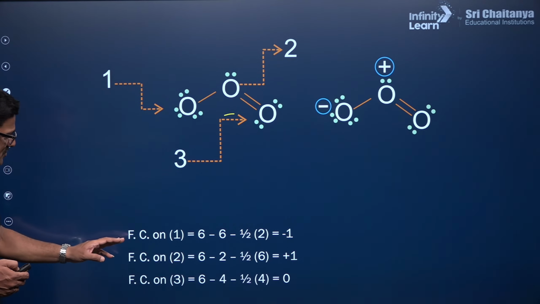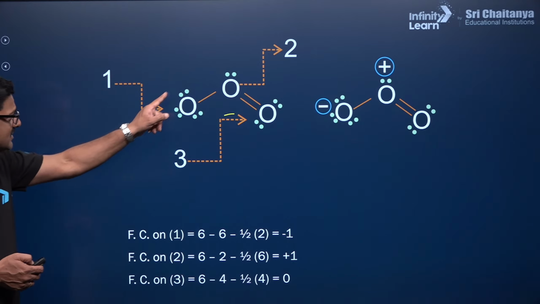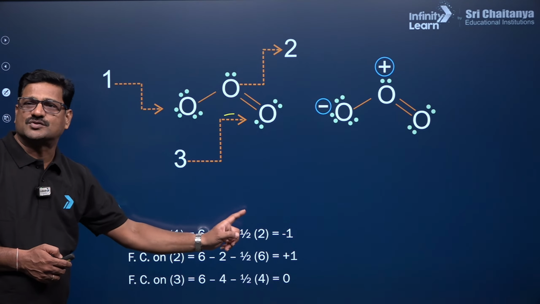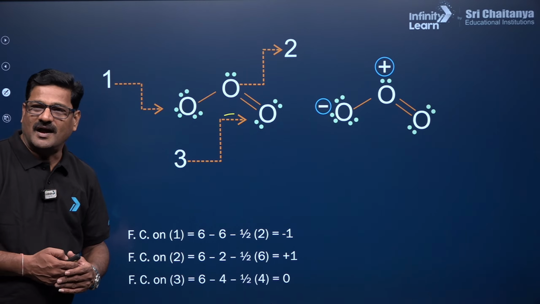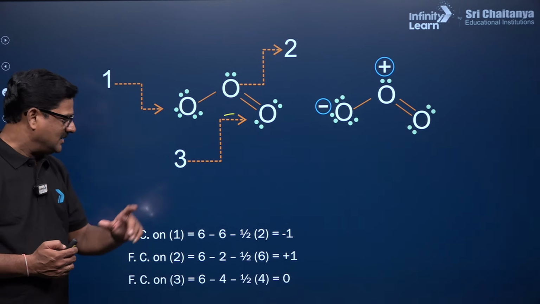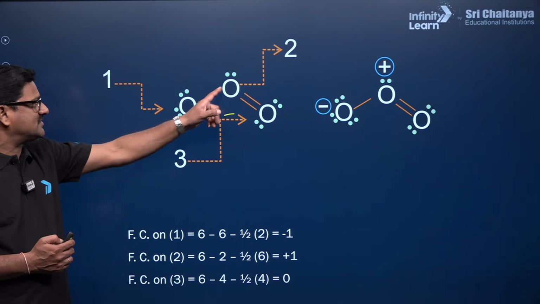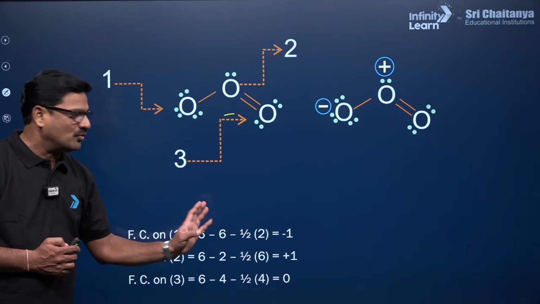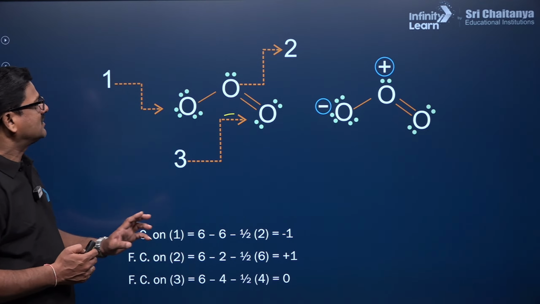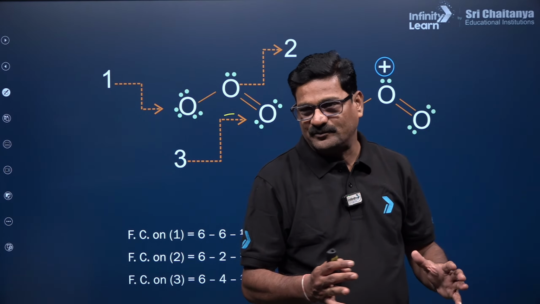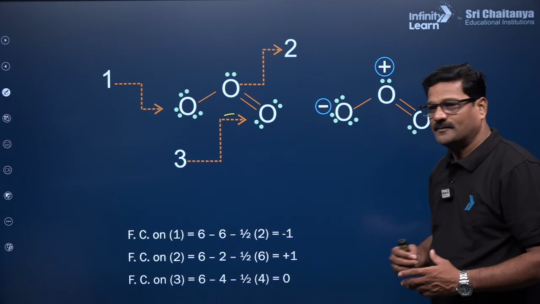For the formal charge on atom number 1, it is 6 minus 6 minus 1 by 2 into 2 bond pairs, and the formal charge is going to be minus 1. And if you take the formal charge for the second, it is going to be 6 minus 2 minus 1 by 2 into 6, because it has 3 bonds. So 3 bonds means 6 electrons are there. It is going to be plus 1.